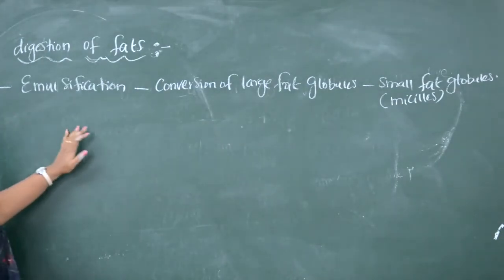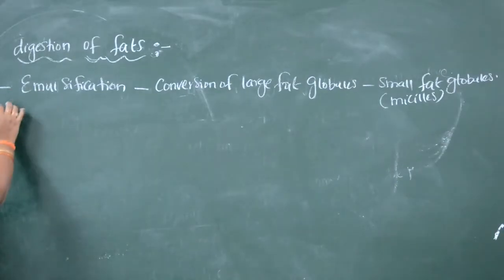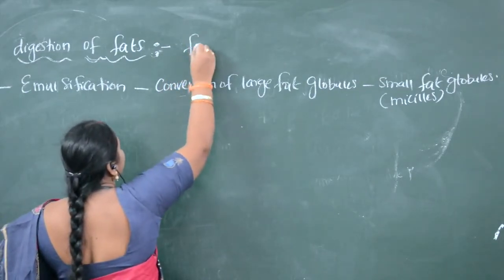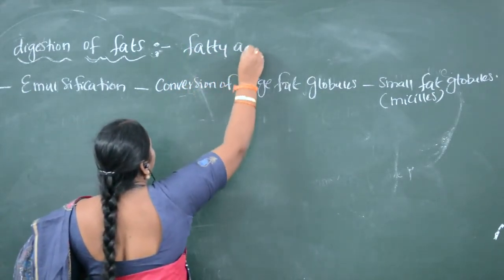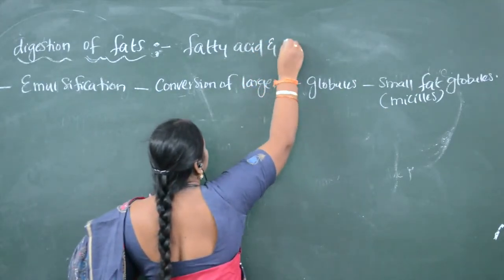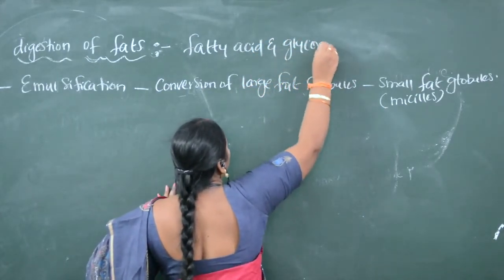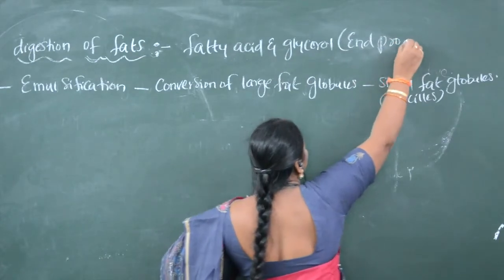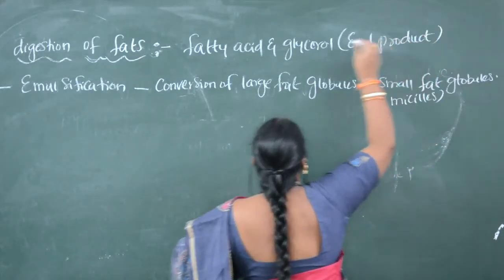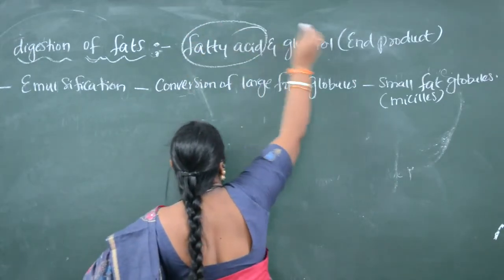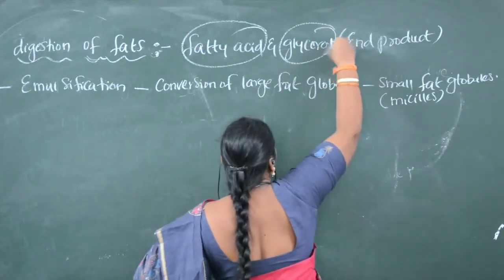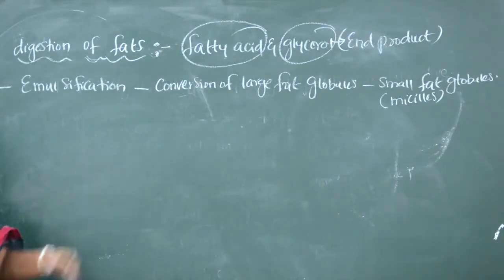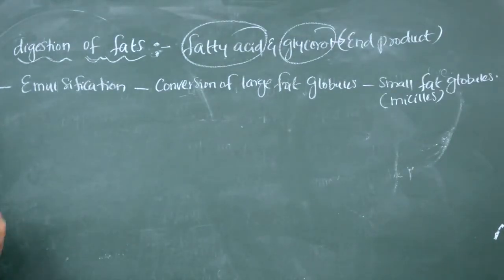So how does this emulsification occur? We will see in the form of an equation how fats are digested. What is the end product of fats, children? That is fatty acid and glycerol. Now, the fat has to be digested into fatty acids and glycerol. If fats become fatty acids and glycerol, we can say that fat digestion is completed in the intestine.